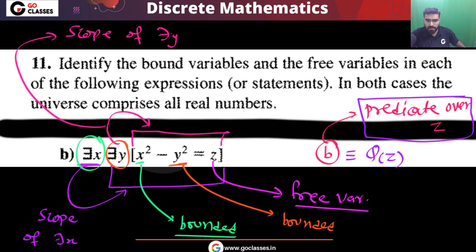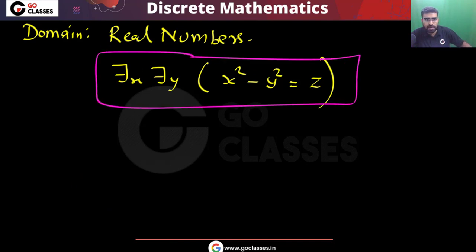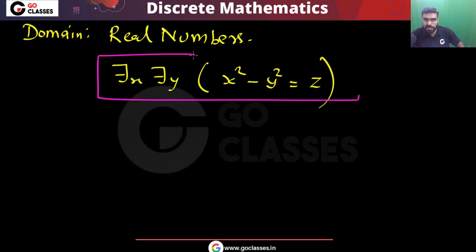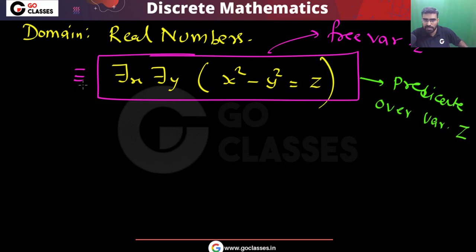Let's do some more analysis of this option b. Your domain is the set of real numbers, and this is the statement b. We have already seen that in this statement b there is a free variable z. Because you have a free variable z, you can write this as a predicate over variable z. So remember this, you can write it as something like qz or pz. Let's assume that you write it as qz.